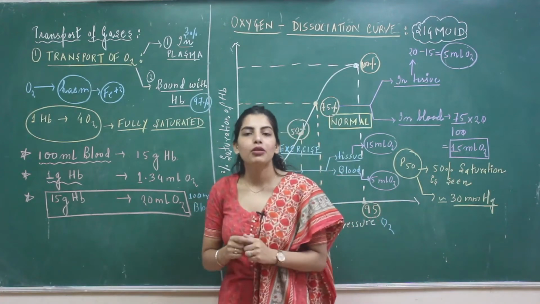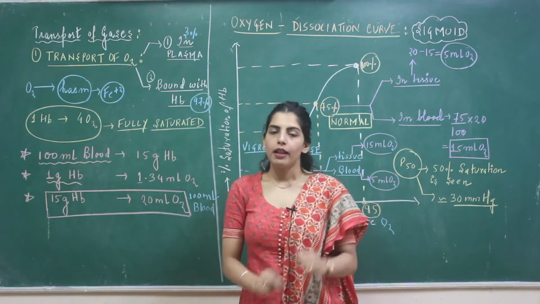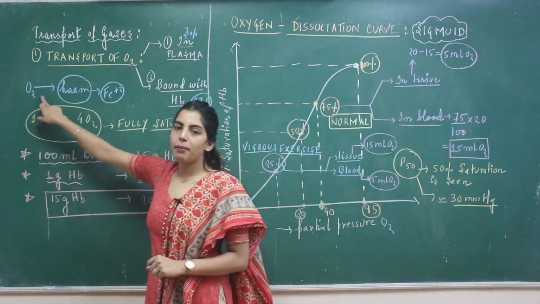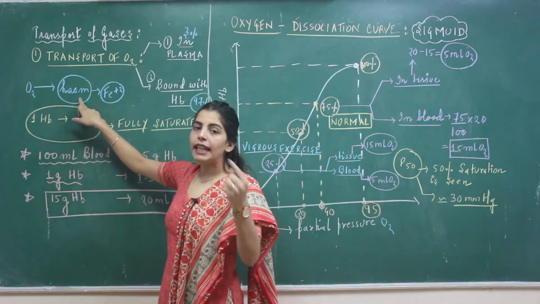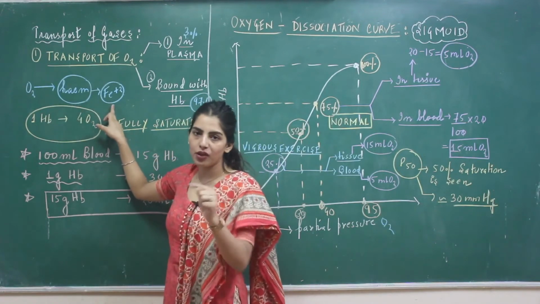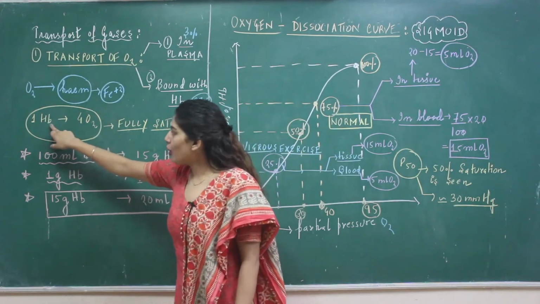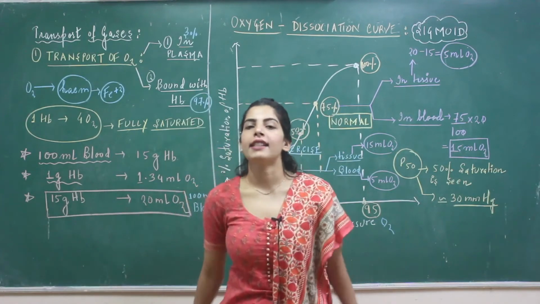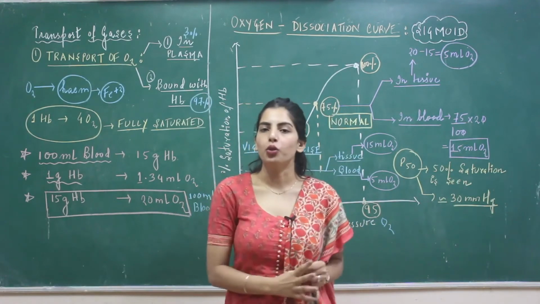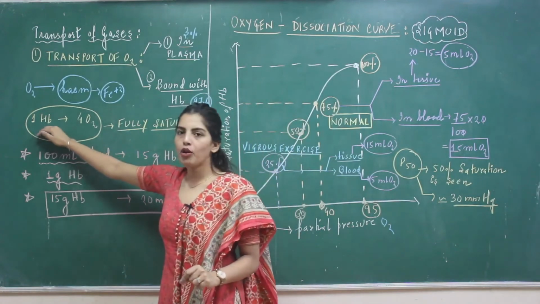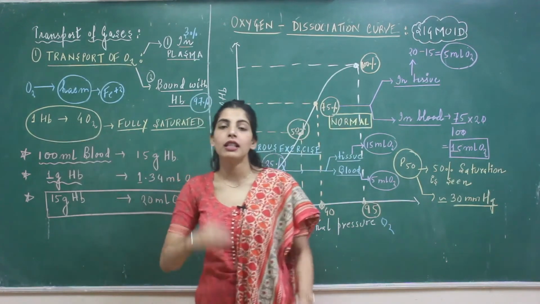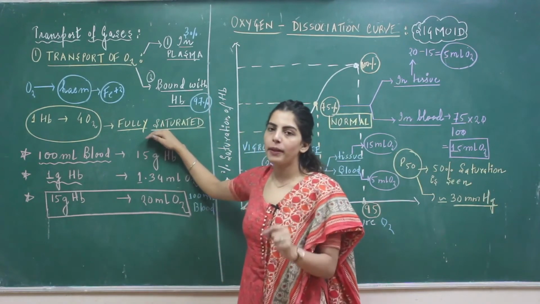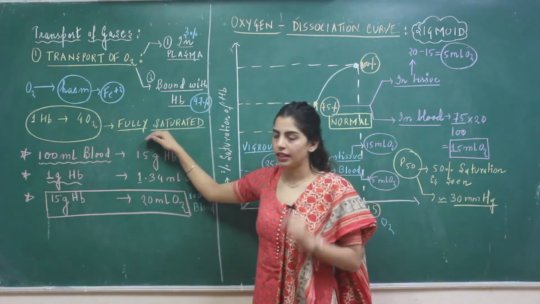Looking at hemoglobin, you know that hemoglobin has got two parts. One is heme and the other is globin. Oxygen is actually binding with the heme part, and the heme part is having iron in the +2 state. One hemoglobin has maximum capacity of binding with 4 oxygen, as it is having 4 Fe+2. So once one hemoglobin has maximally 4 oxygen in its bound state, that is when you say that your hemoglobin is fully saturated.